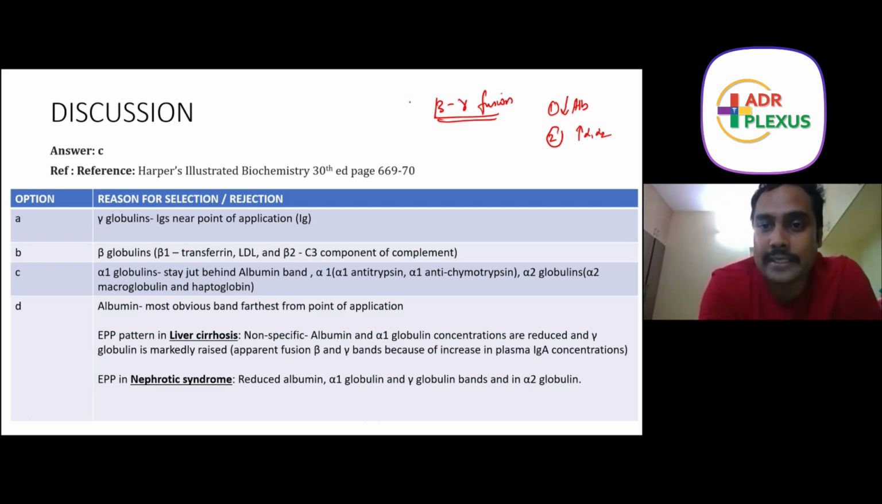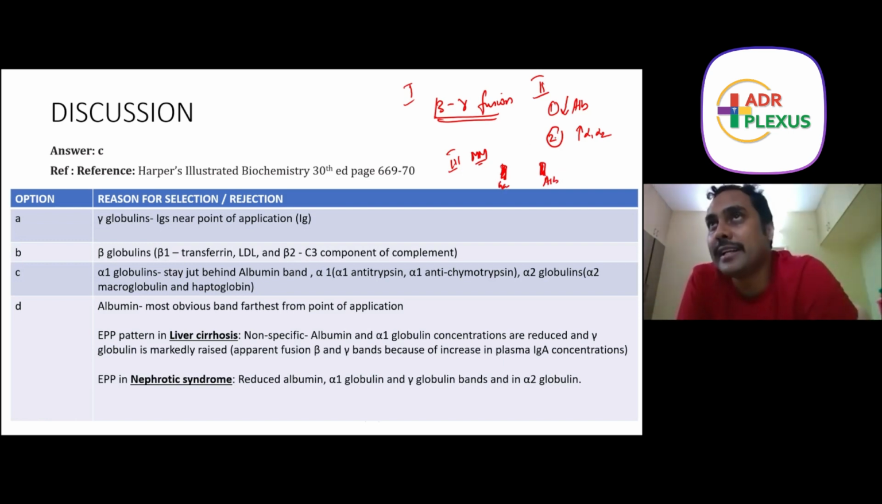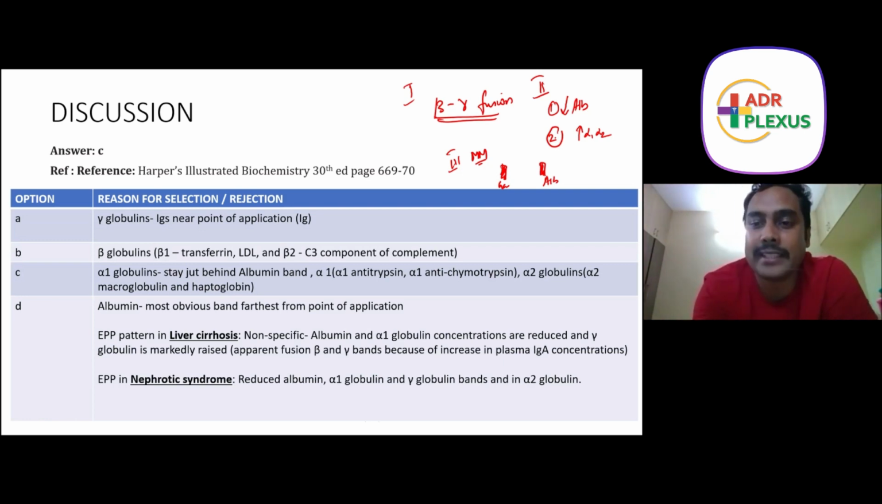The last point: this is number 1, EPP of cirrhosis liver. This is number 2, EPP of nephrotic syndrome. This is number 3, everybody will know, EPP of multiple myeloma. A band of the same thickness as albumin in the gamma region. This gives a disease called multiple myeloma, and this band is called the M band. So with that, this question is over.